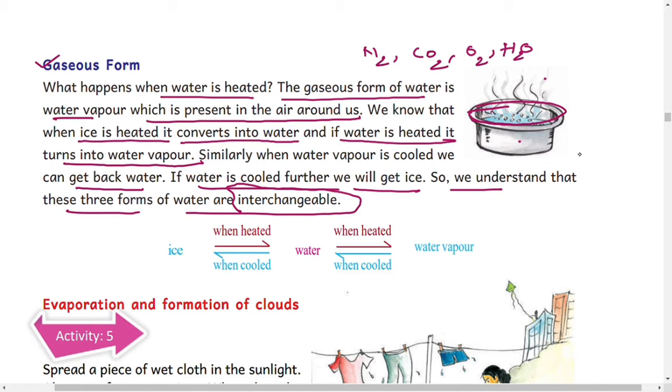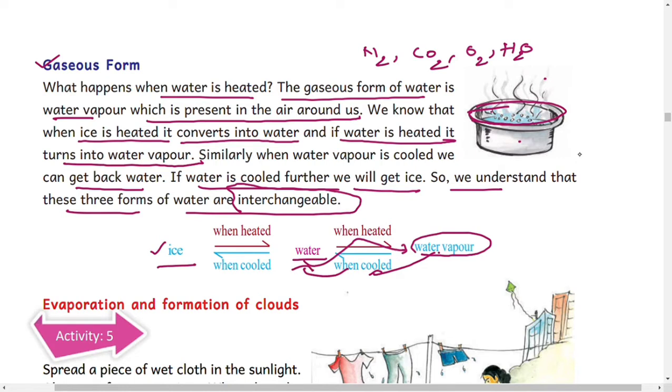For example, when we heat ice, it turns into water. When we heat water, it turns into water vapor. When we cool water vapor, we get water again.